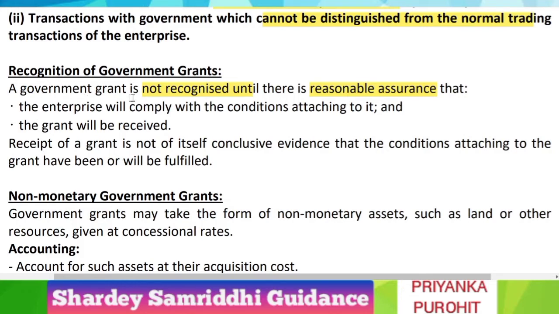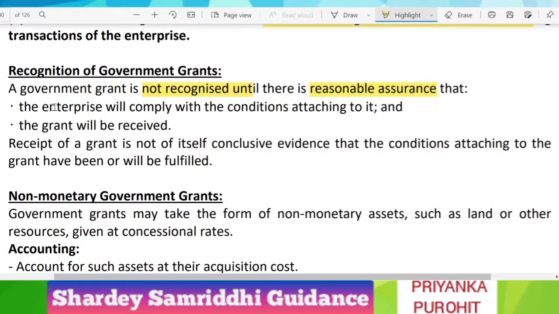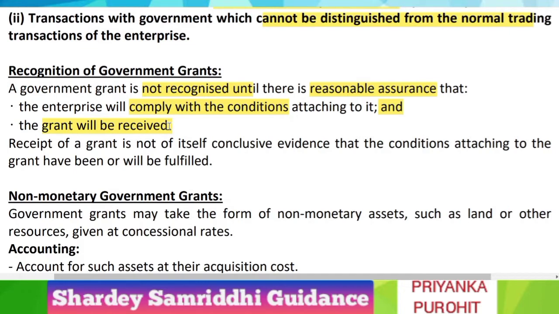A government grant is not recognized until and unless there is a reasonable assurance for two things. The enterprise will comply with the conditions attaching to it, and the grant will be received. That is, there is reasonable certainty that the grant will be received by you.